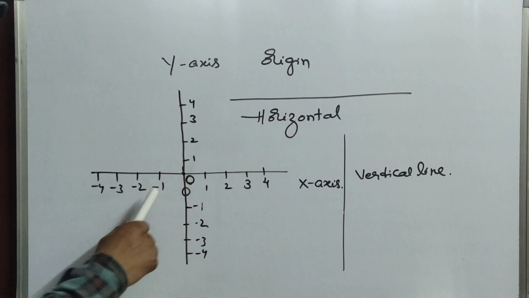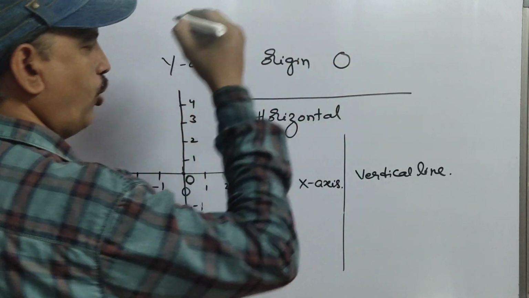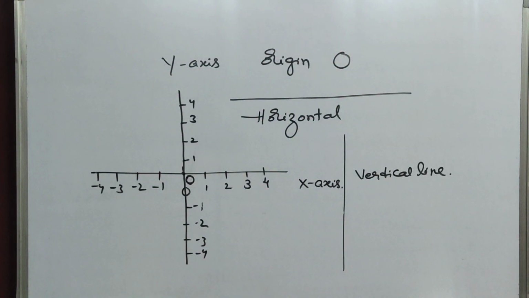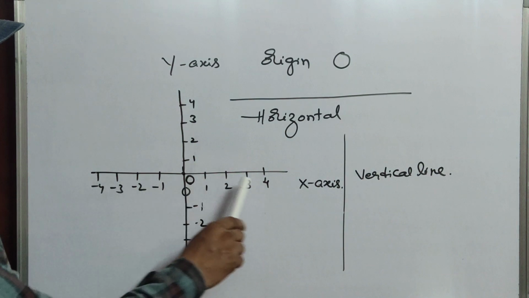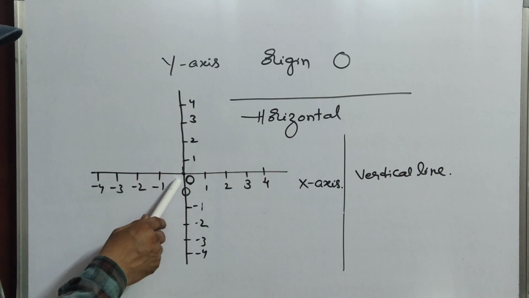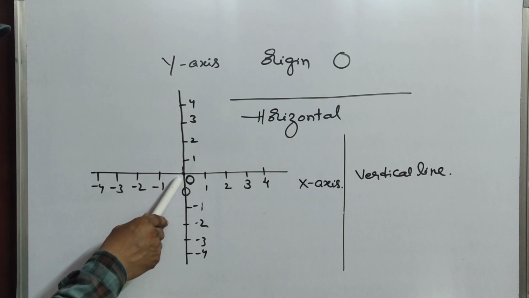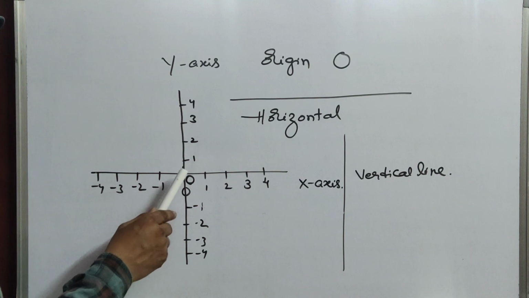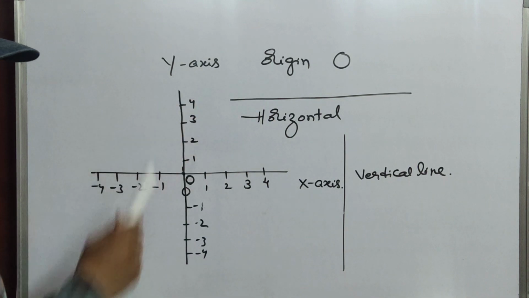And the origin will always be denoted with the letter O. The horizontal line and the vertical line intersect at 0, so that point is called the origin.